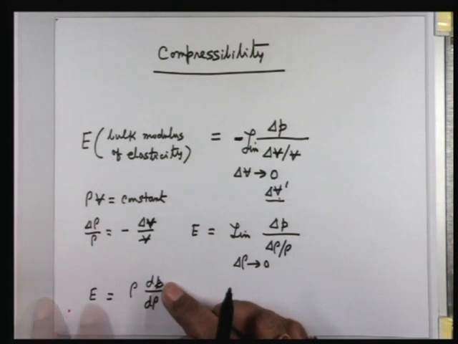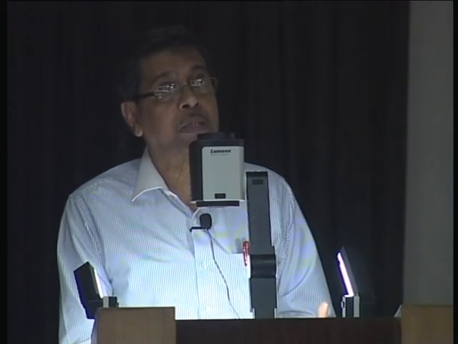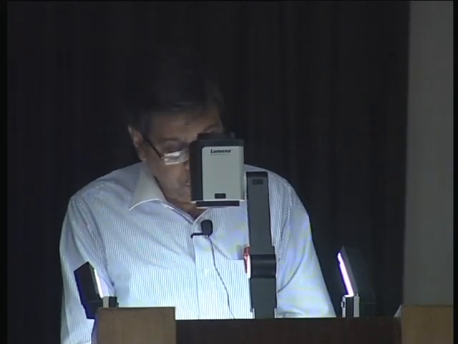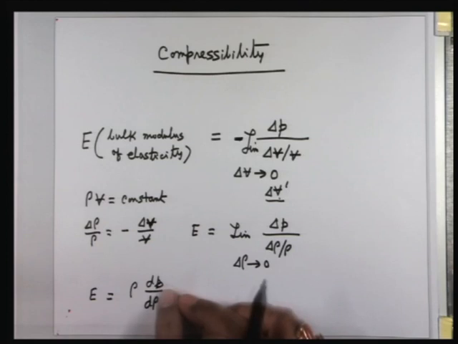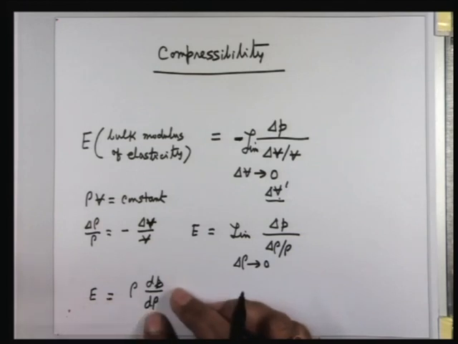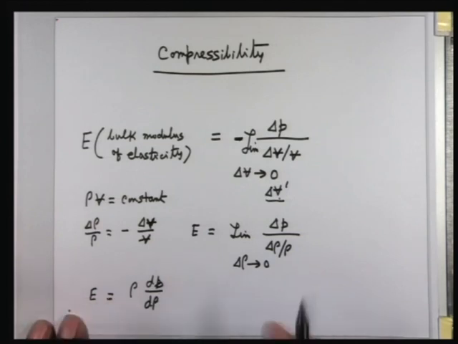Or for a given change in pressure, it will have a very small change in density. Therefore, materials or fluids whose value of E is very large will be almost incompressible. Compressibility is very low. The vice versa is also true: if the value of E is small, then for a given change in pressure your change in density will be substantial because of the small value of E. So the value of E determines the degree of compressibility.